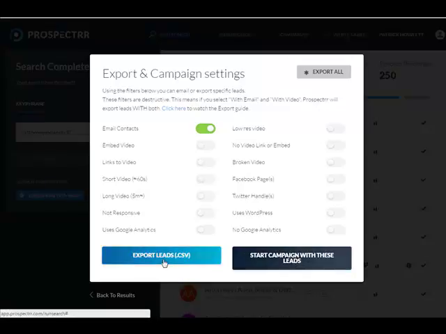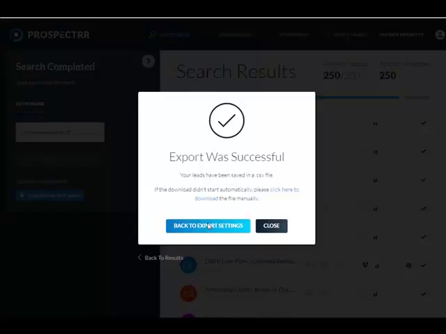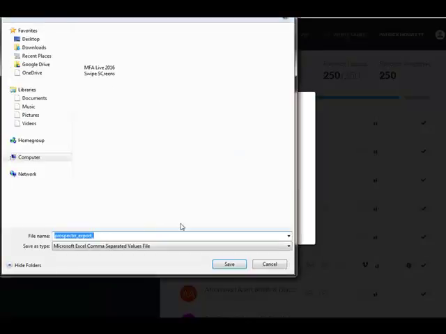to show you that. But basically, I select what I want. I only want the email contacts, because I don't really want any of this stuff. But again, your agency may want this information. I'm going to go ahead and click on Export Leads, and it's going to pop up a little box that allows me to save that to my system.